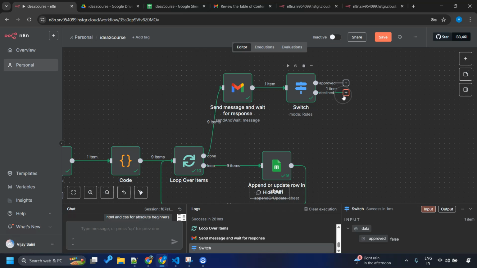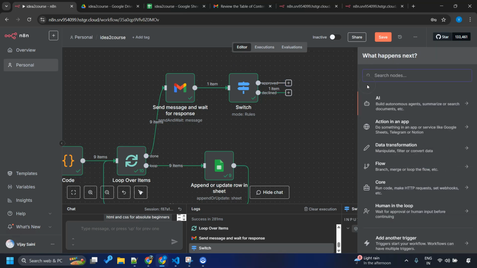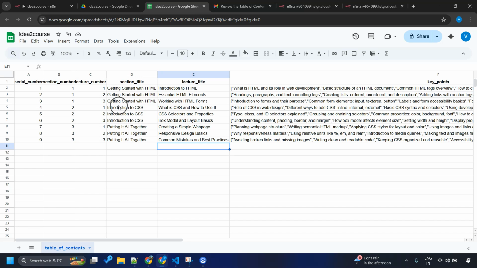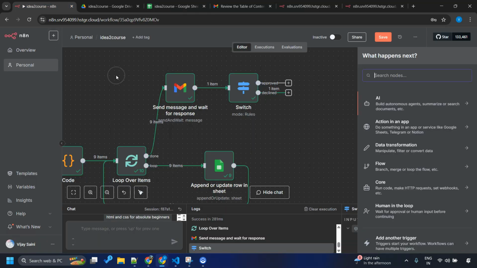It's your workflow. What we want to do in case of approved is read the table of contents and proceed with the next part, which is generating the lecture scripts. What I want to do is read this table of contents and, for each lecture, based on these key points, generate the lecture script.